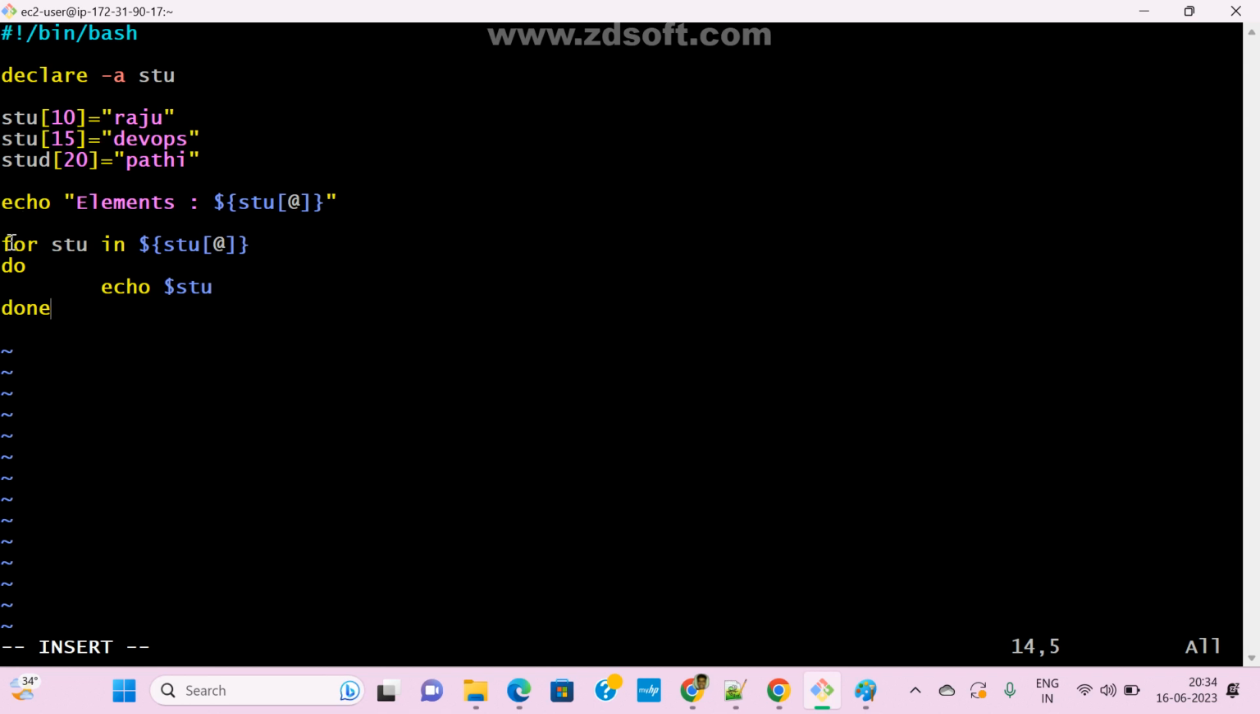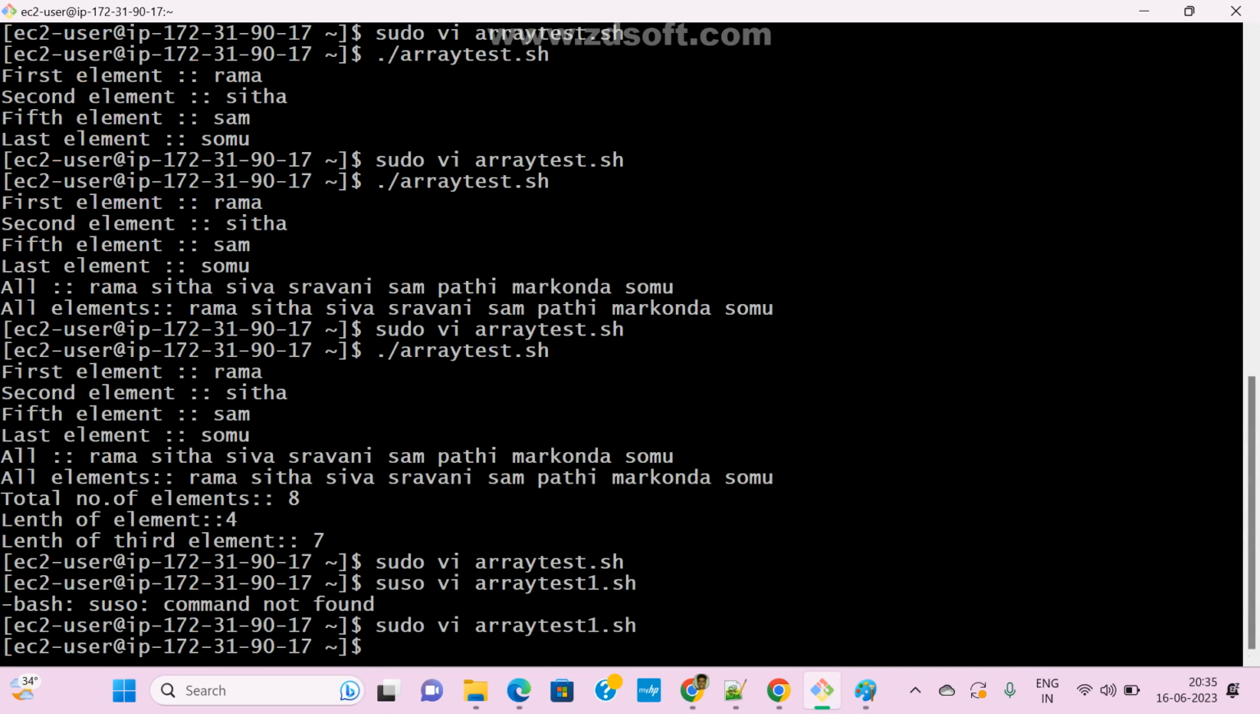So we can use a for loop also. This is a student, stu, right? This is my variable name. So how many elements are available here? Is there any other element? No, right? Only three. So Raju, DevOps, Prati and all. Now this is the for loop, right? For variable name in, all the elements. First Raju comes, then DevOps and Prati. That's it. Escape colon x.